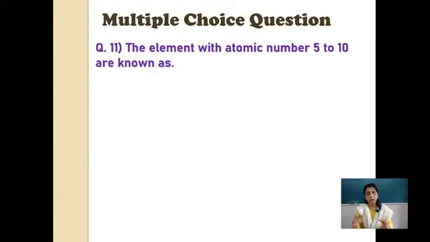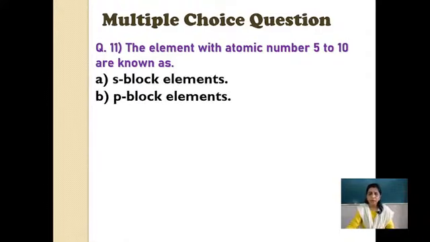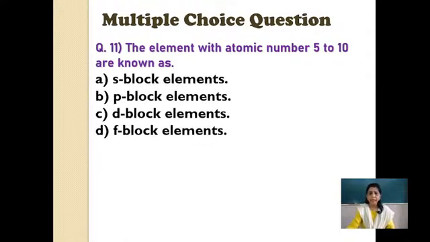Now how to find out 5 to 10? Okay, let us look at the options. What are the options? Blocks. Now you have to find out which block it is: S, P, D and F. I'm sure F block can't be there because F block is at the bottom. D block is in the middle. But if you remember the structure, D block is not there in the second period at all. Right? So two options are gone. Now we remain with S and P block.